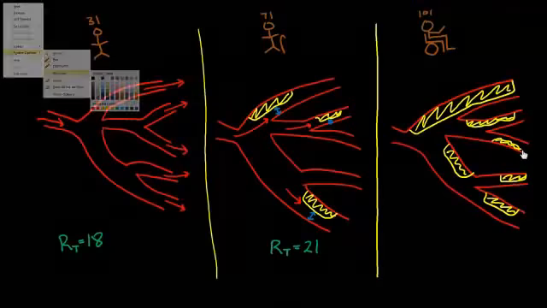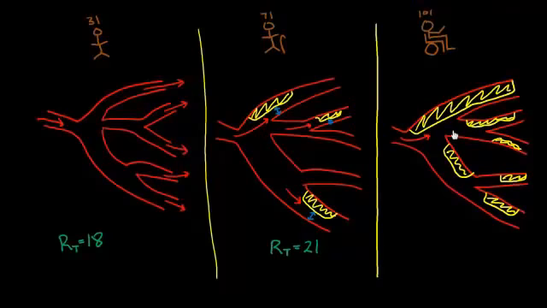And so now my blood is having a real hard time getting through because it's got more obstruction to flow. All my paths have a smaller radius. And as I've mentioned a number of times, as the radius everywhere gets smaller, the resistance is going to get bigger. So my total resistance here is about 25.